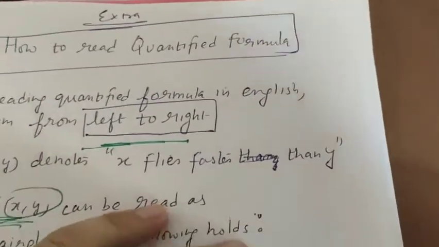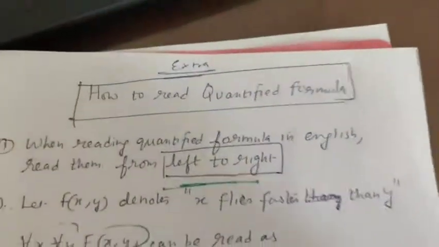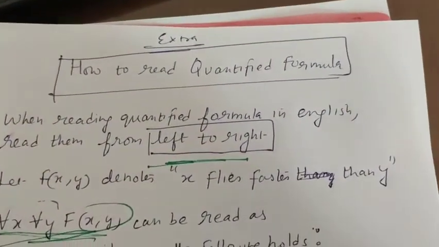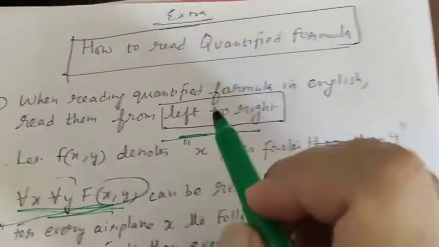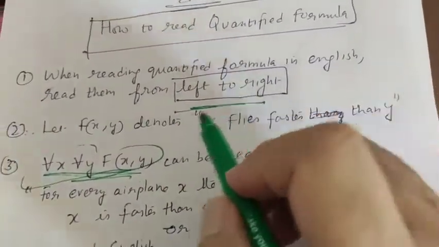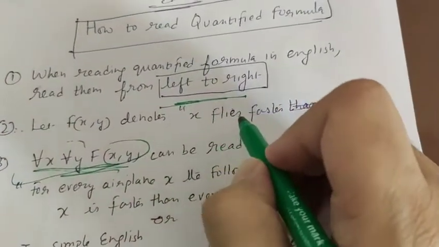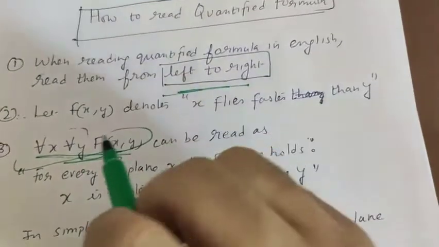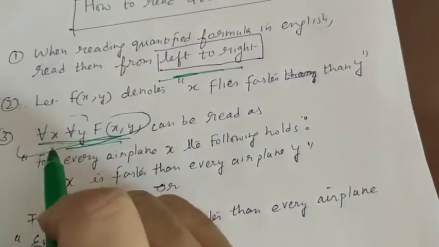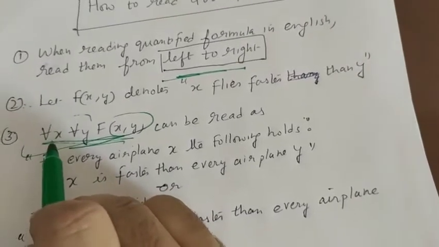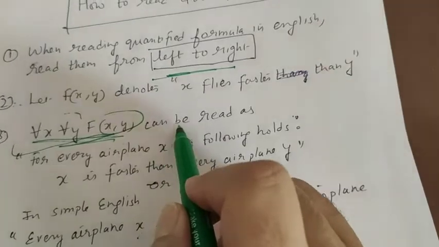Now today's topic: how to read quantified formulas. When reading quantified formulas in English, we read them from left to right. Let F(x,y) denote that x flies faster than y. So if there is an expression in predicate logic, for all x, for all y, F(x,y), this can be read